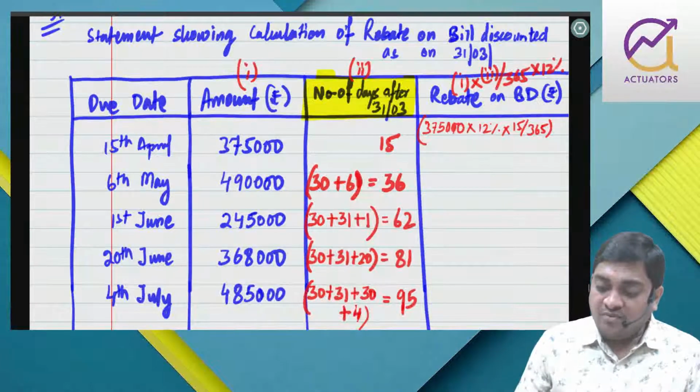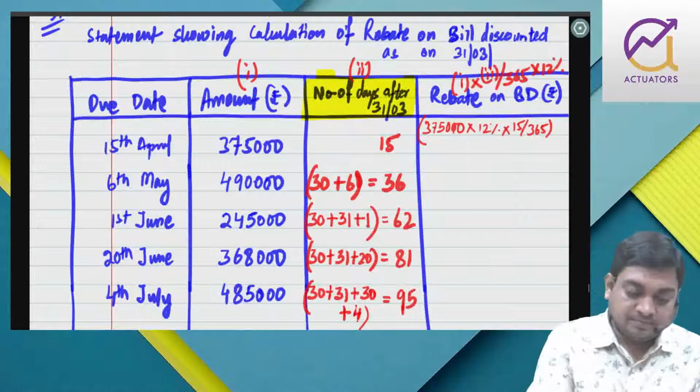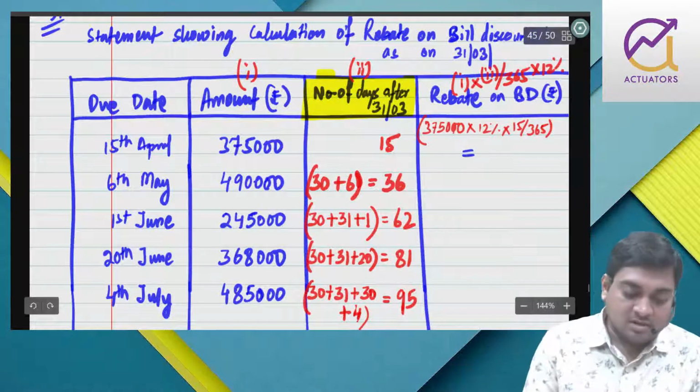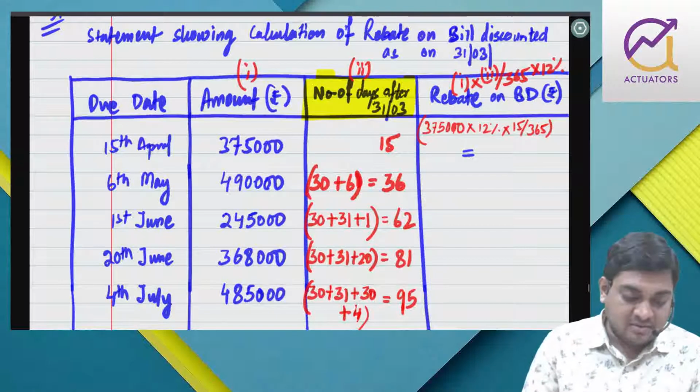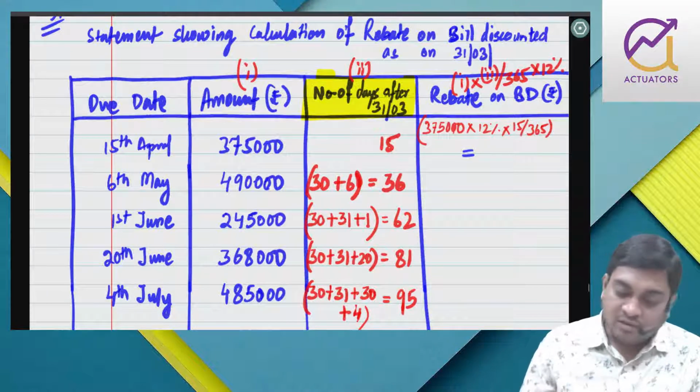Amount into 15 by 365 into 12%, right? Let us start. How much? The first one, 3,75,000 into 12% into 15 divided by 365. So that comes to